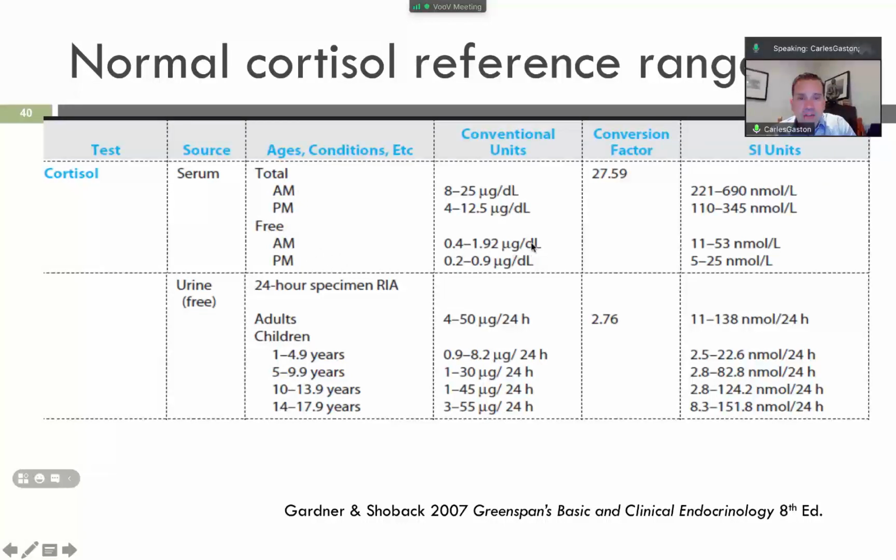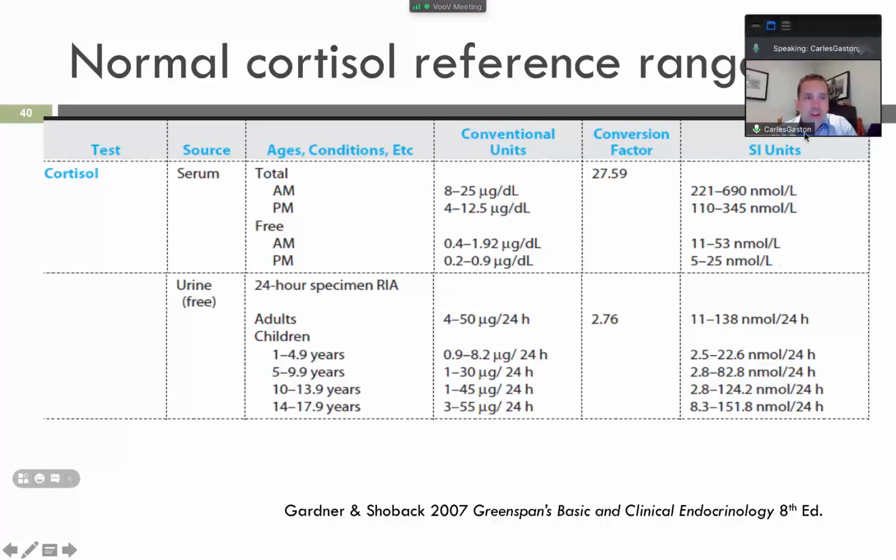And those obviously are the normal PM ranges, from 110 to 345, right? And then there is also the conversion factor for free cortisol. So this gives you the nanomole as used parameters, right? Which is the normal range in nanomole, right? Not only in the morning and in the night, but also in the urine, right? And then there are also different ages because it changes, for ages: adult, children.